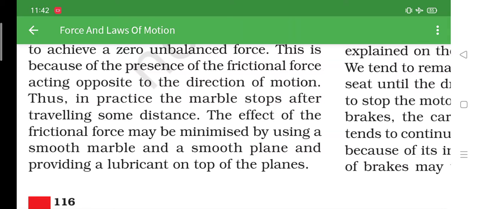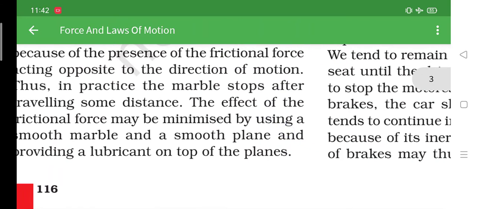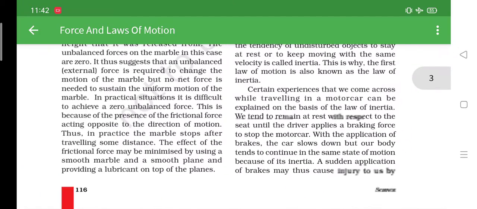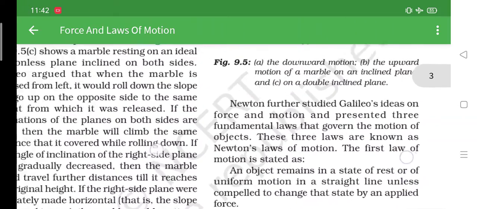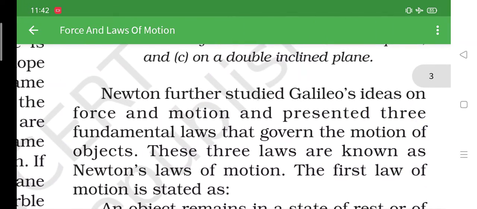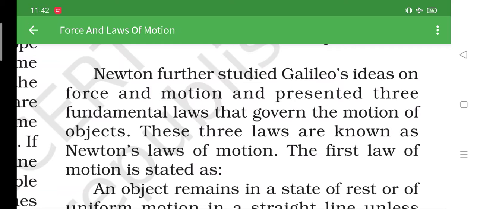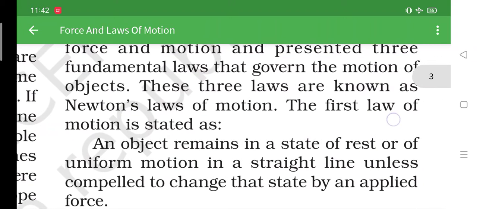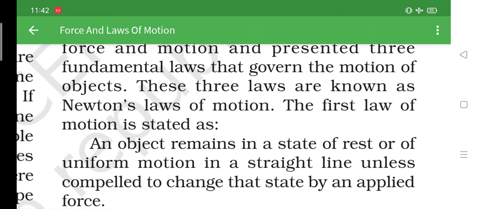Now, in practice, the marble stops after traveling some distance. The effect of frictional force may be minimized by using a smooth marble and a smooth plane, and providing a lubricant on top of the planes. Now, Newton further studied Galileo's idea on force and motion, and presented three fundamental laws that govern the motion of objects. These laws are known as Newton's laws of motion. So, studying this experiment, Newton thought, why not make a law for this? So he made mainly three laws, based on motion and gravity. So there are mainly three laws.